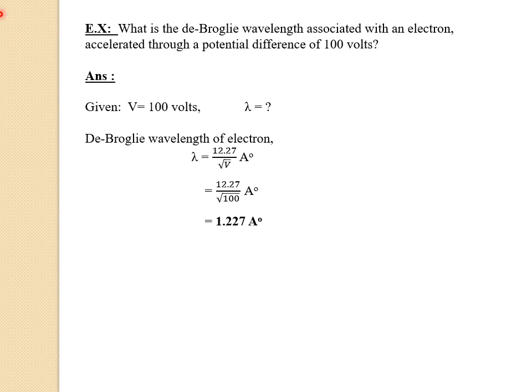So let us have a quick review on this topic. In the starting, in the introductory part, we discussed that light has dual nature. Sometimes it will behave as a particle and sometimes it will behave as a wave. So the phenomena like reflection and refraction proved that light has particle nature, and the phenomena like polarization, interference, and diffraction established that light has wave nature. So that is the duality of light.